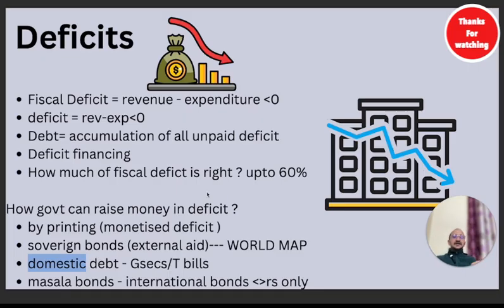The same thing happened in Greece. I want you to do a homework to see the financial condition in Greece. The government started taking a lot of debt in terms of printing currency, sovereign bonds, and domestic bonds as well. And the taxation was in very bad condition. Collection of tax was also in very bad condition. Utilization of the funds collected from those taxes was also in very bad shape. So they were unable to pay back the money.